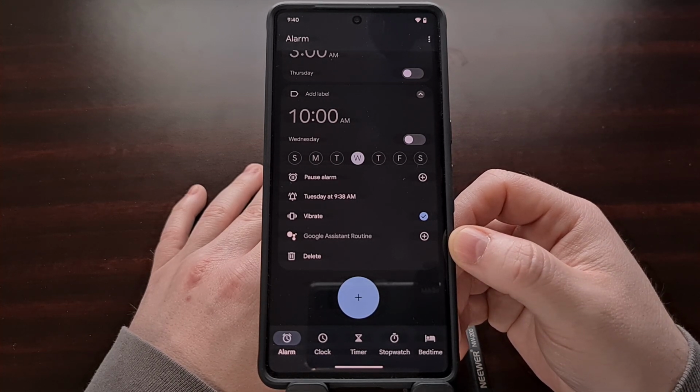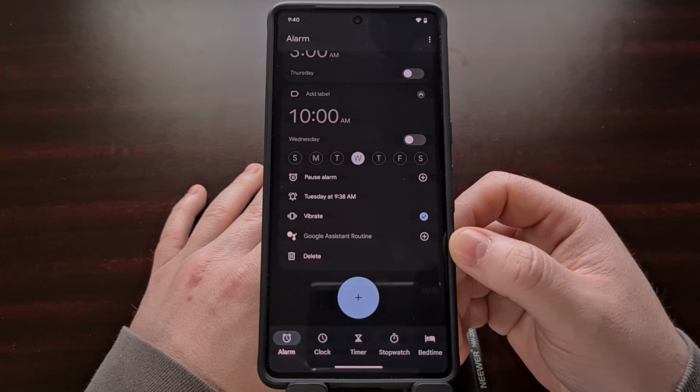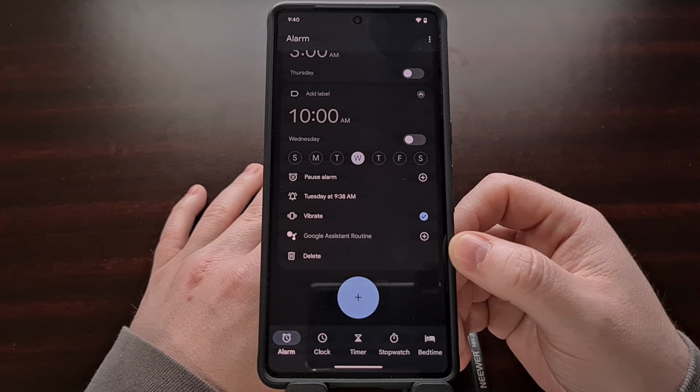While this update brings a seemingly small new feature to the Google Clock application, it is one that many have been requesting the company add for quite a while now. Along with the previous app update that allows you to pause a repeated alarm, it's starting to become quite competitive when compared to some of the other popular alarm applications for Android.